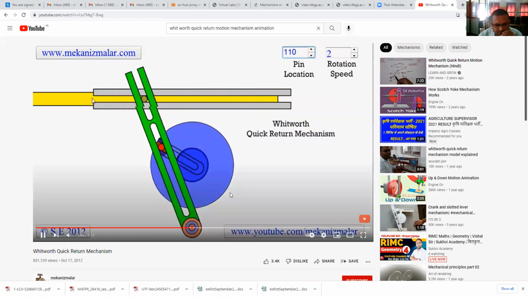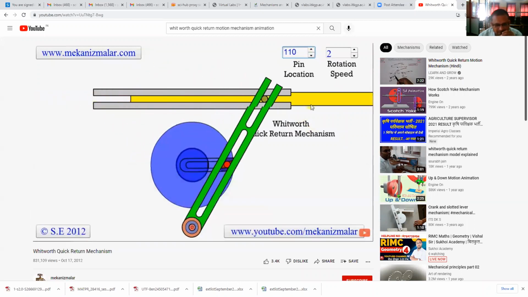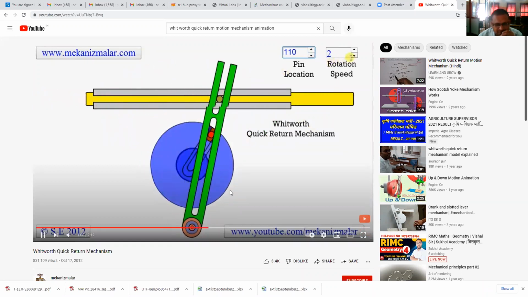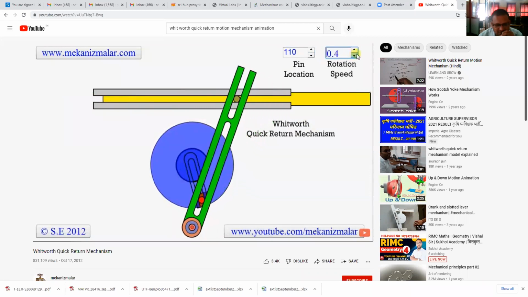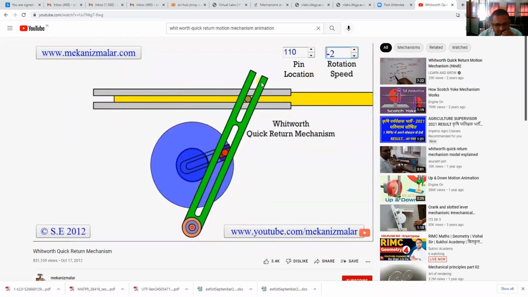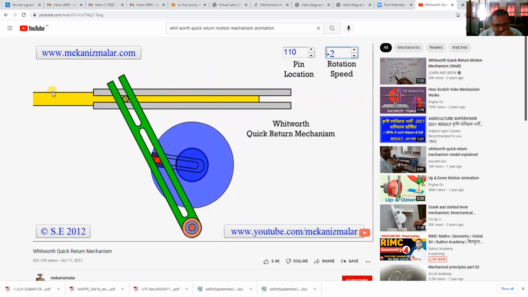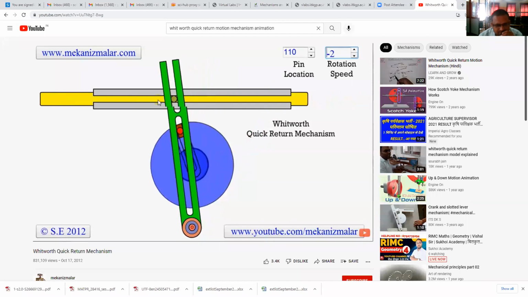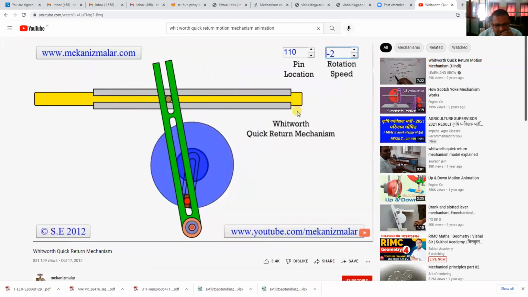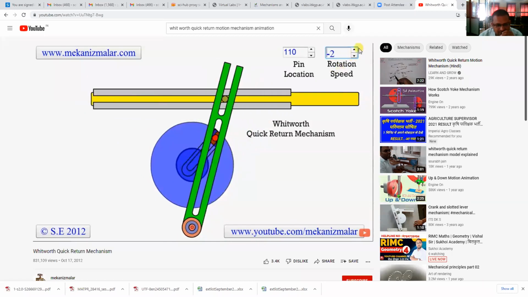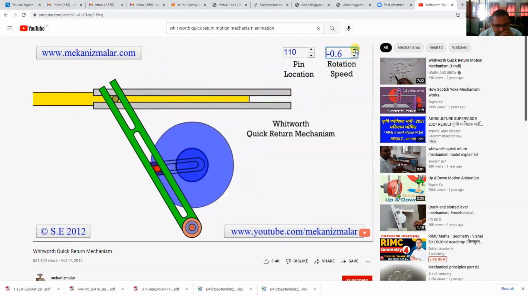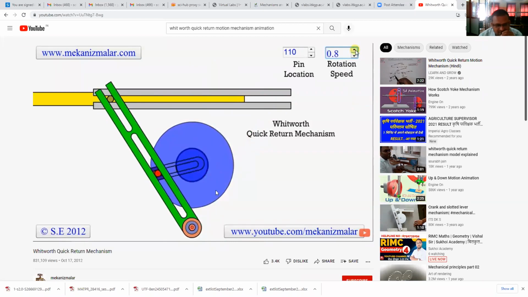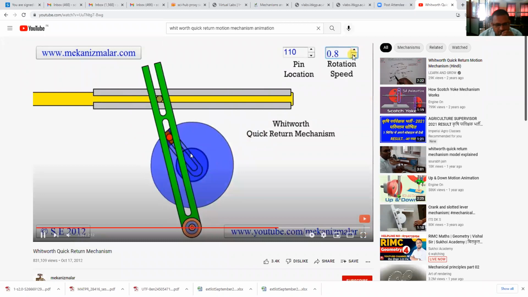Return stroke, cutting stroke. See that quick return. This shows whether the crank is rotated clockwise or anti-clockwise.